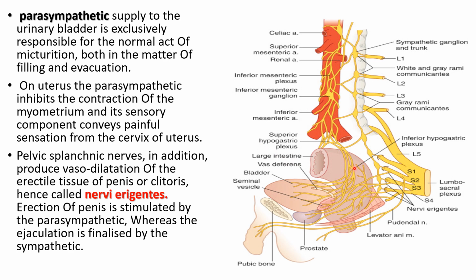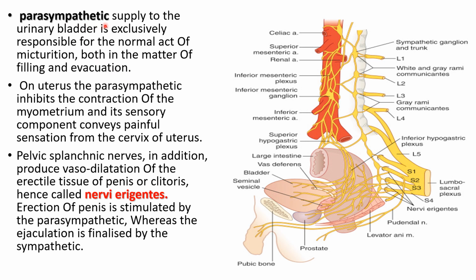In this diagram we can make out the inferior hypogastric plexus, which supplies the organs of the pelvic cavity and gives rise to the prostatic plexus in males and uterovaginal plexus in females.